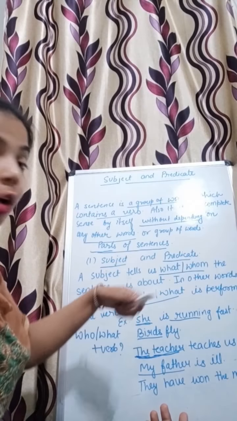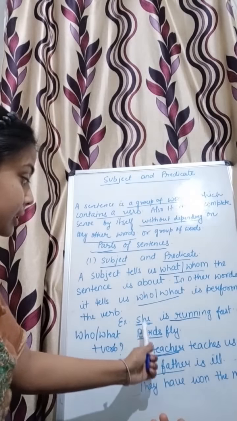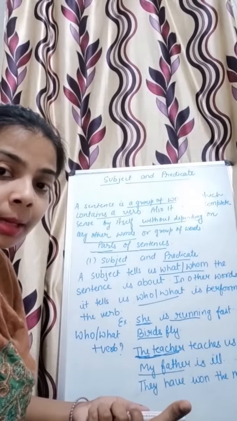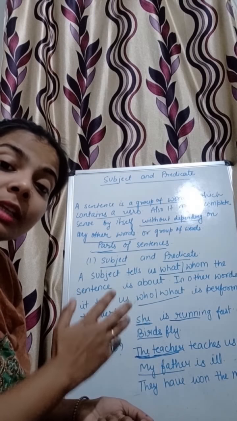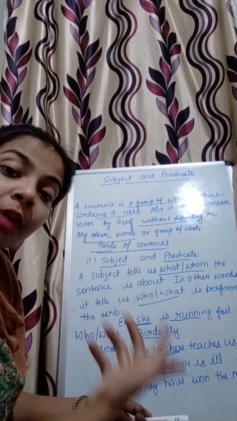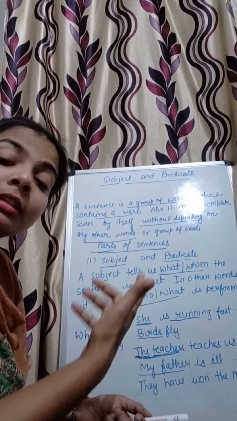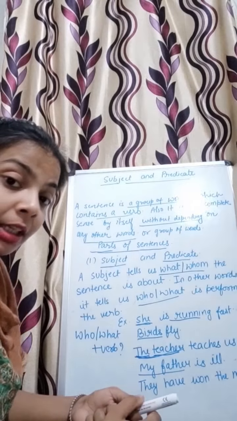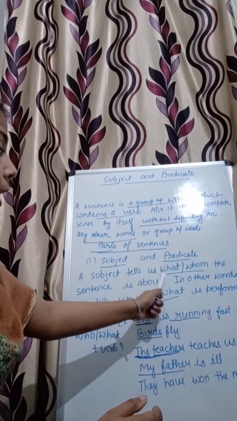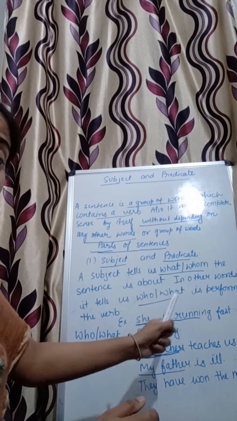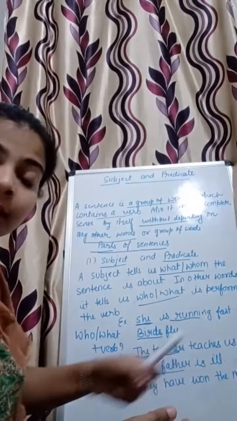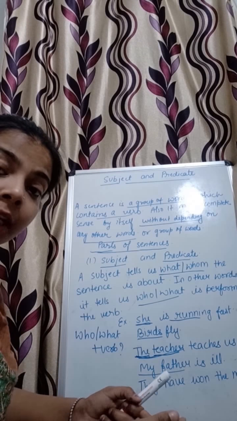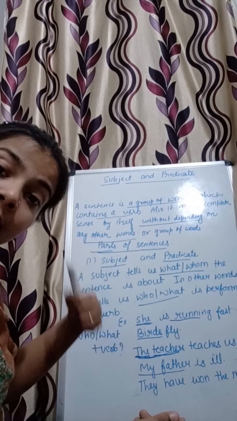Of course, a subject is always a noun or a pronoun. As you can see here, I have used she instead of any name. So a noun or pronoun is a subject. But here a coconut, because the article a is modifying the noun coconut, it will also be considered as a subject. So what is subject? Subject tells us what or whom the sentence is about. My father is ill. Now this whole sentence is about my father, so my father is the subject.